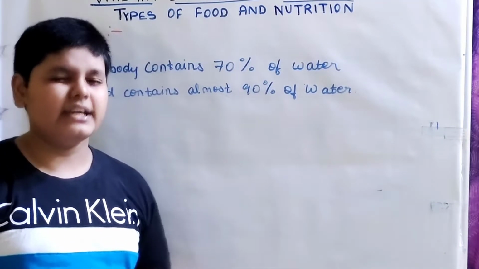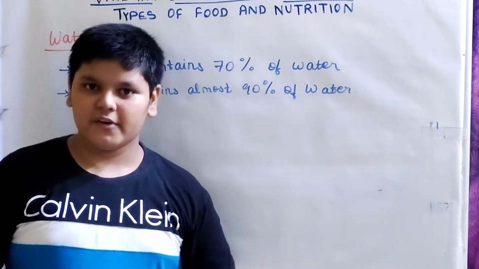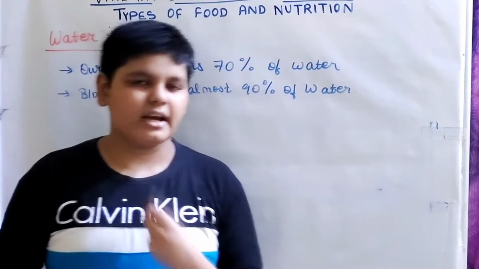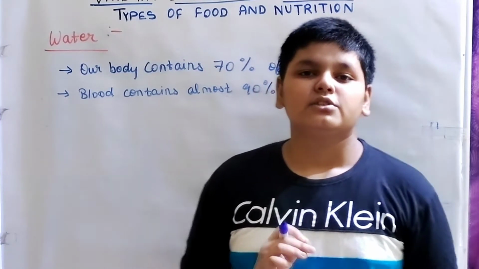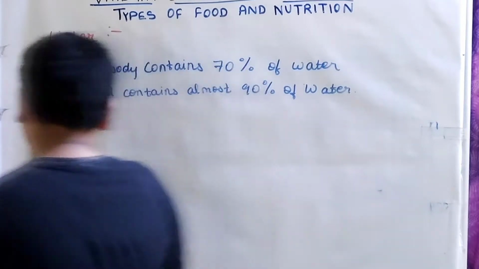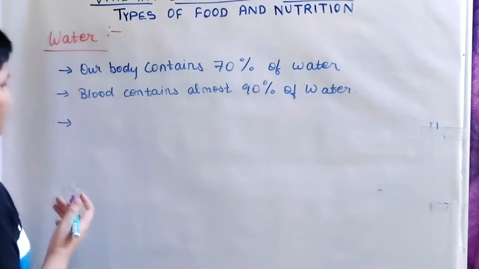Not exactly, approximately 90%. Water is very necessary for our day-to-day life. If we don't drink water, not only our throat, our whole body can become dry. So we'll now discuss the importance of water in the body, not in our real life.